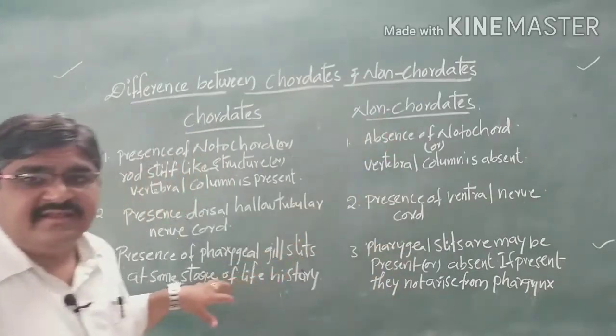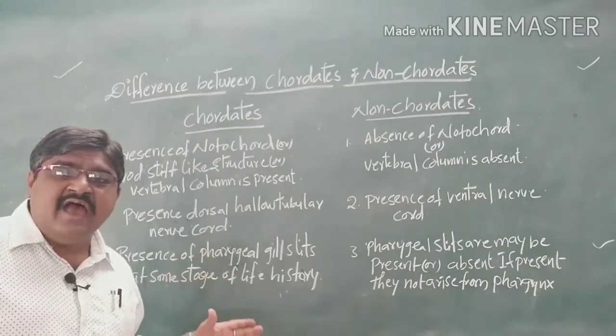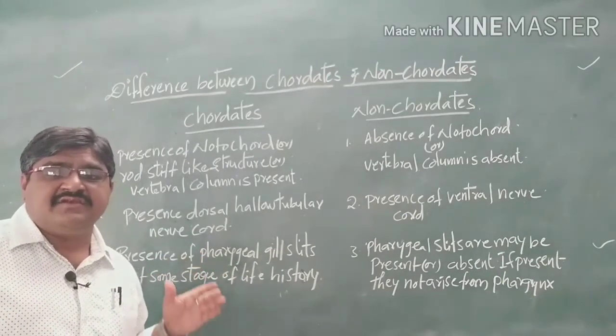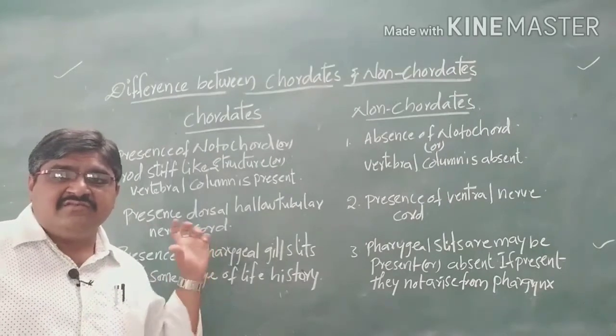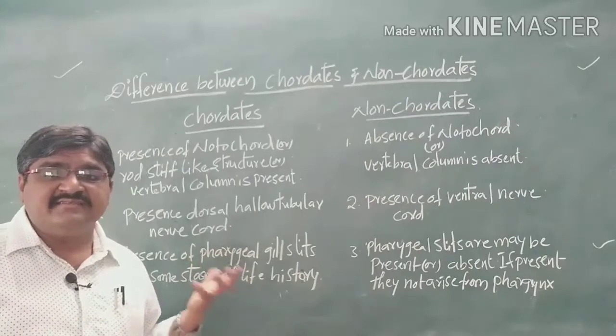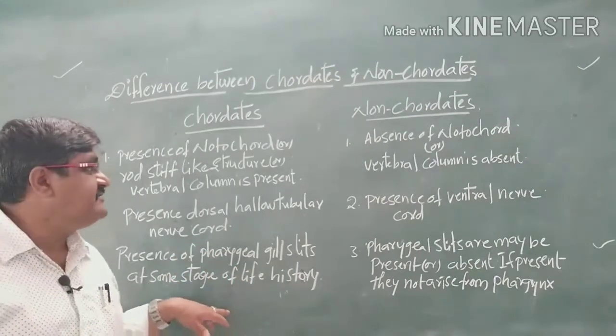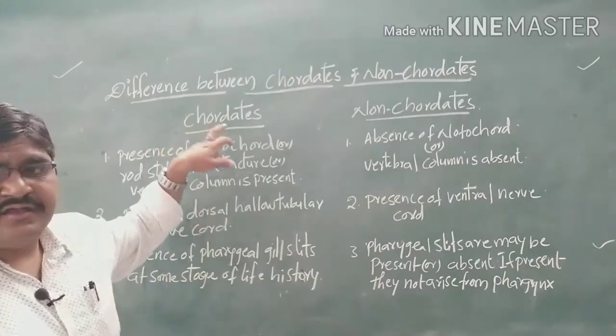In chordates, the pharyngeal gill slits are present and arise from the pharynx region at some stage. That means in the embryonic stage or adult stage, these pharyngeal gill slits are present at some stage of life history in chordates.